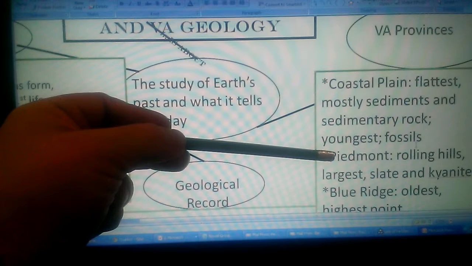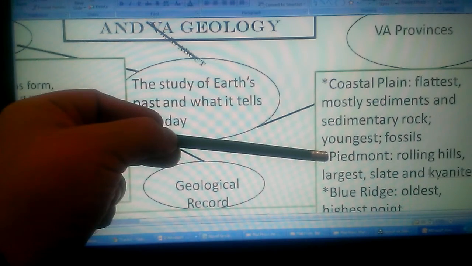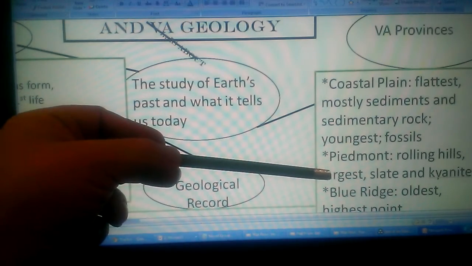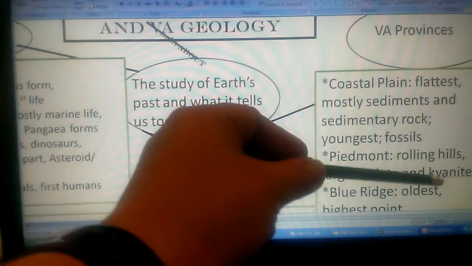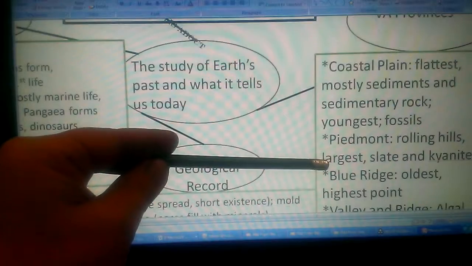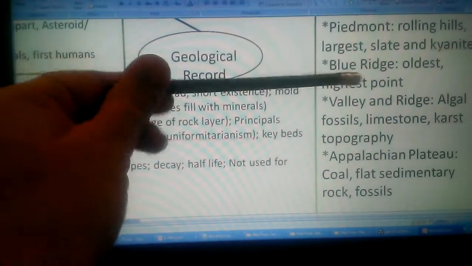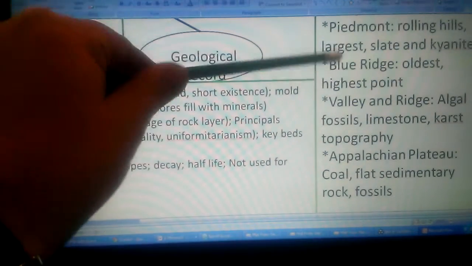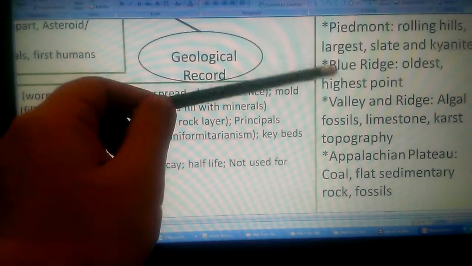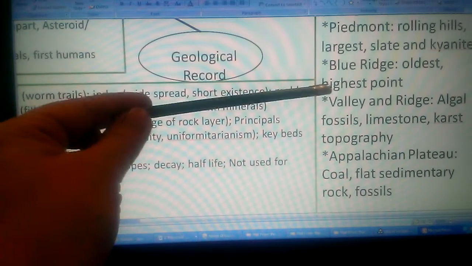Your Piedmont's the next one over, so now we're going towards the west. This was your most eastern. Now towards the west, you have the Piedmont province, which is where we live. It's the rolling hills. It's the largest province. It has slate and kyanite mines, which are used for electronics. It's also got a lot of igneous and metamorphic rock underneath. Next one is Blue Ridge, which is your oldest. The oldest rocks found in Virginia are found along the Blue Ridge. It has the highest point in Virginia, and it's got the blue haze caused by the plant pheromones.